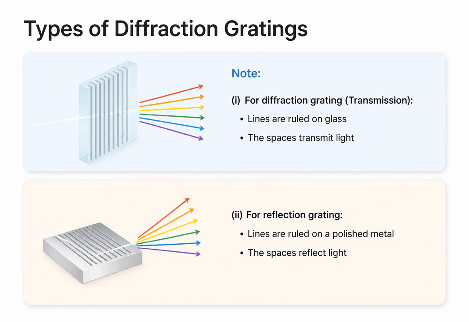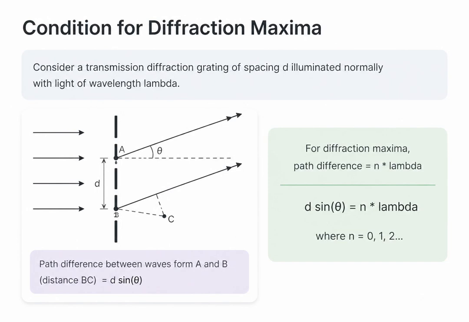There are two main types of diffraction gratings. A standard transmission grating has lines ruled on glass, so the spaces between the lines transmit the light through. In contrast, a reflection grating has lines ruled on polished metal, meaning the spaces reflect the light to form the diffraction pattern. To find where the bright bands, or maxima, occur, we look at the path difference between adjacent slits. For a grating with spacing d, the path difference is d sin θ. For a maximum, this must equal an integer number of wavelengths, nλ. This gives us the fundamental grating equation, d sin θ = nλ.